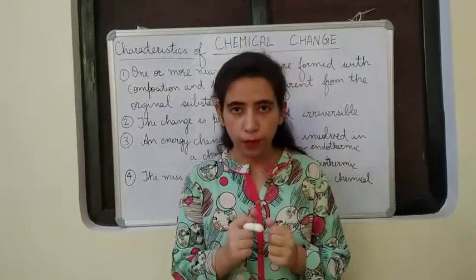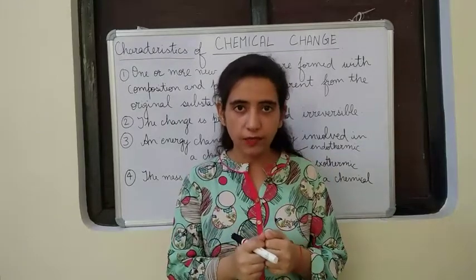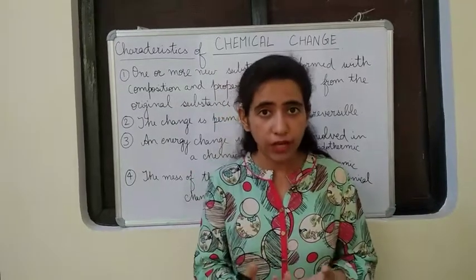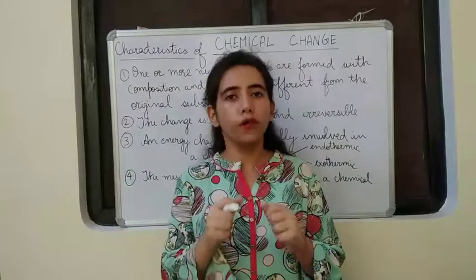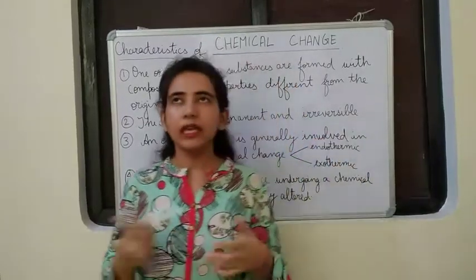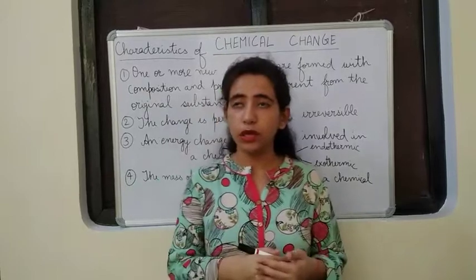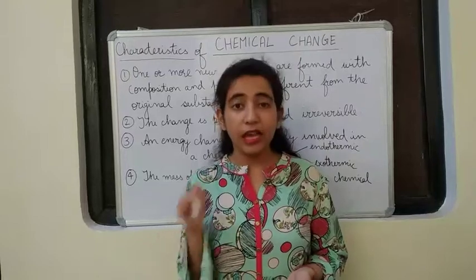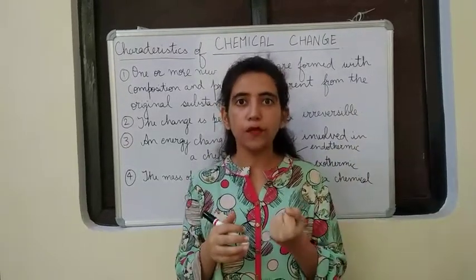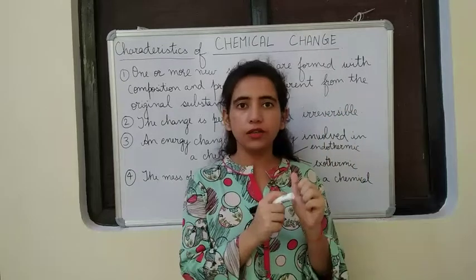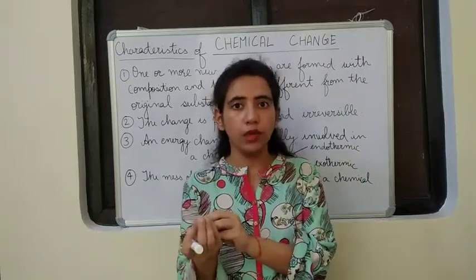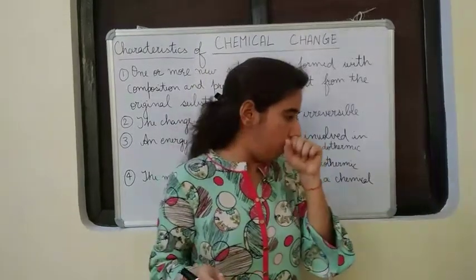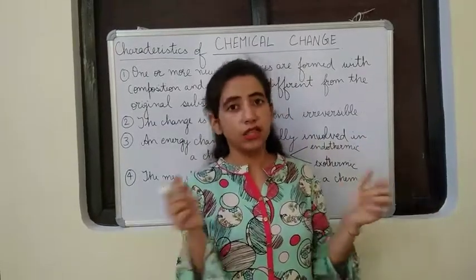Endo means to absorb. A chemical reaction that proceeds with the absorption of heat energy is called endothermic. Okay, what is an endothermic reaction? That which proceeds with the absorption of heat energy. The example we can take here is photosynthesis. Photosynthesis takes place in plants. It is the process by which they prepare their food. In that, they trap the sunlight with the help of chlorophyll, and that sunlight or heat energy is converted to glucose, the food that we take in. So we see that is a chemical change and in that the heat energy is absorbed.